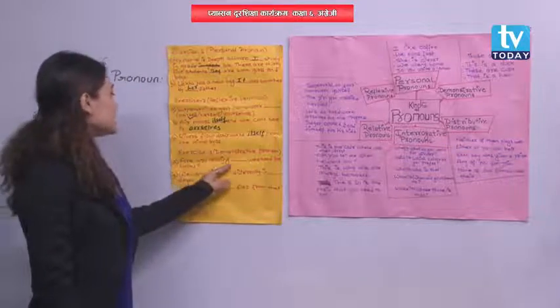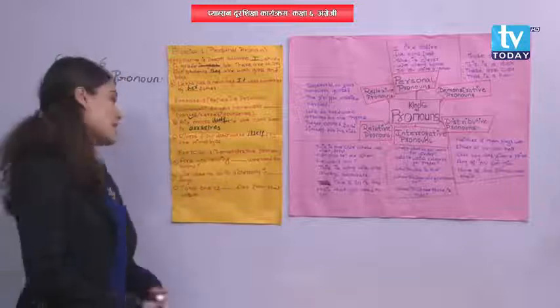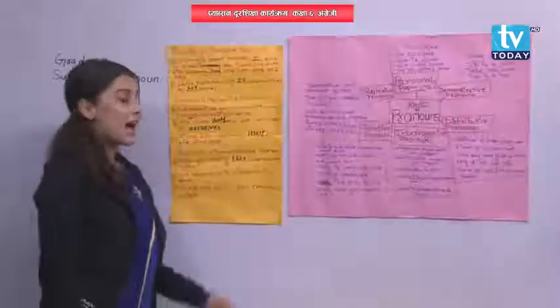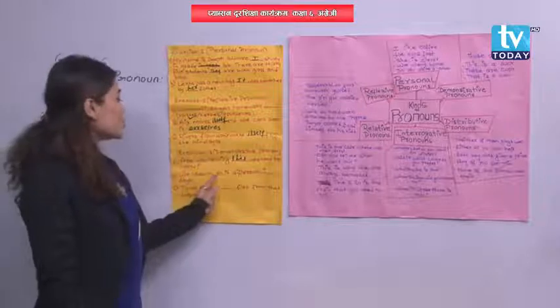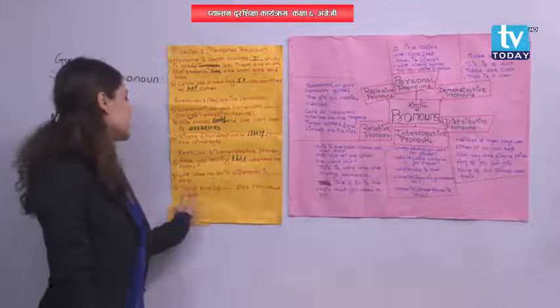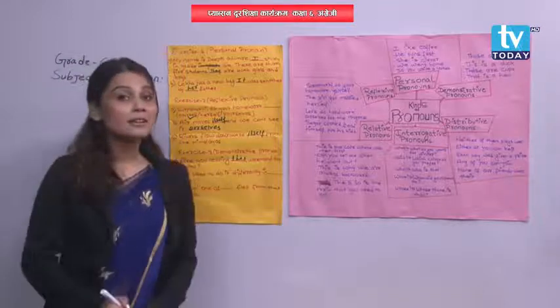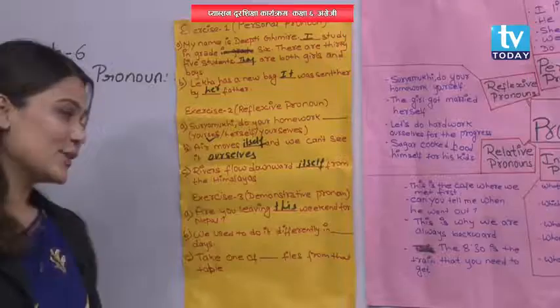Are you leaving dash weekend for Nepal? Yes. Are you leaving this? T-H-I-S. Are you leaving this weekend for Nepal? We used to do it differently in dash days. We used to do it differently in, what will be the answer? Those, right.